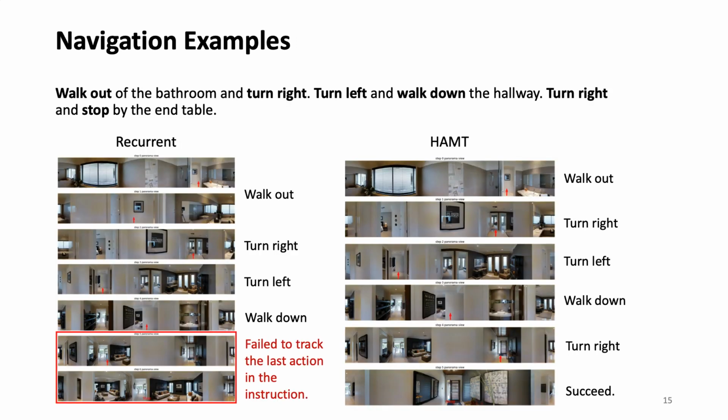Here I will present a navigation example of a recurrent model and our HAMT model. The recurrent model correctly performs the first four actions in the instruction, such as walk out, turn right, turn left, and walk down. But it fails to track the last action in the instruction and turns to the wrong direction. Instead, our HAMT model is better at instruction grounding and state tracking, so it succeeds in this example.